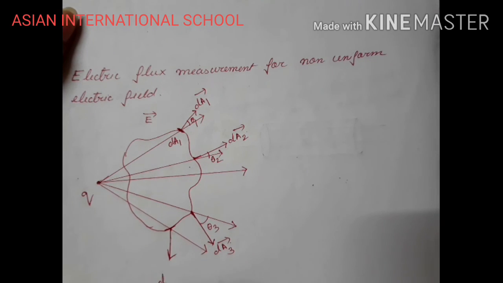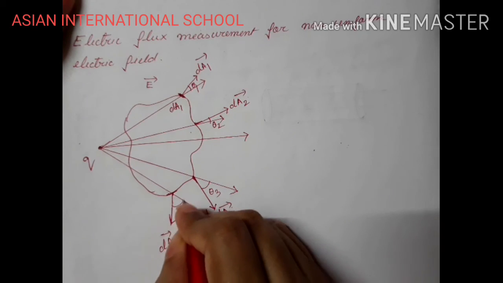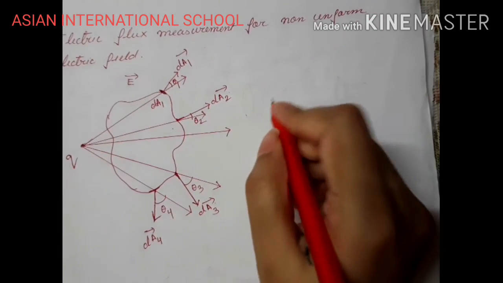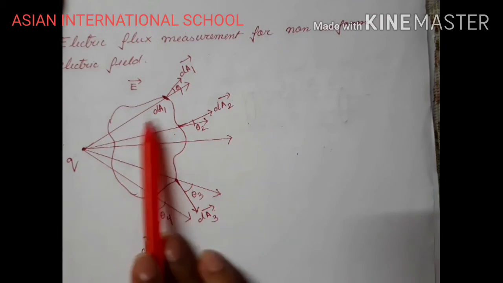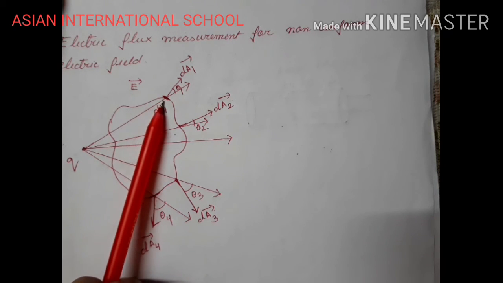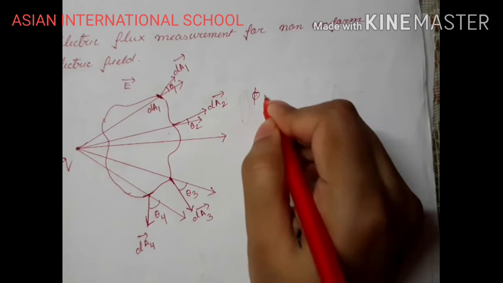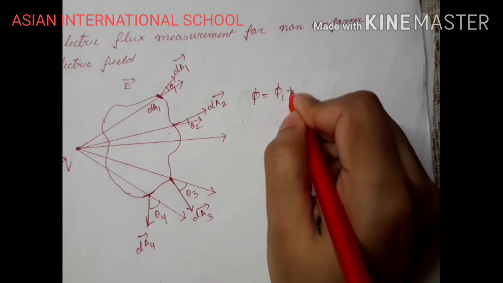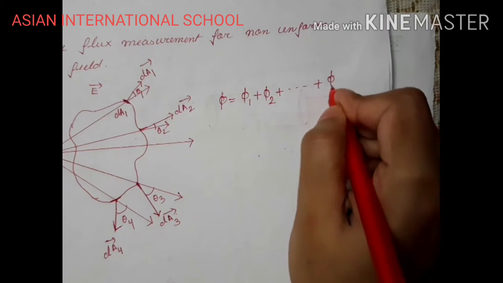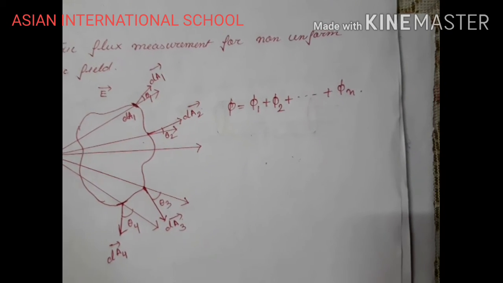So for this one I will have dA4, θ4. So my net flux through this non-uniform surface will be the summation of flux through this one, through this one, through this one, through all elementary areas. Flux is a scalar quantity, so I can write phi1 plus phi2 plus dot dot dot up to n elementary areas, right?